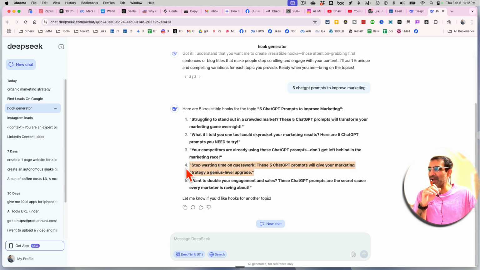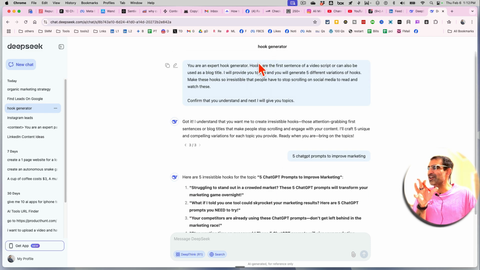So imagine, compare this hook with the hook I had in my mind, right? This is like night and day difference. Want to double your engagement and sales? These ChatGPT prompts are the secret sauce every marketer is raving about. Unbelievable. So again, you can turn DeepSeek into a hook generator for your business.